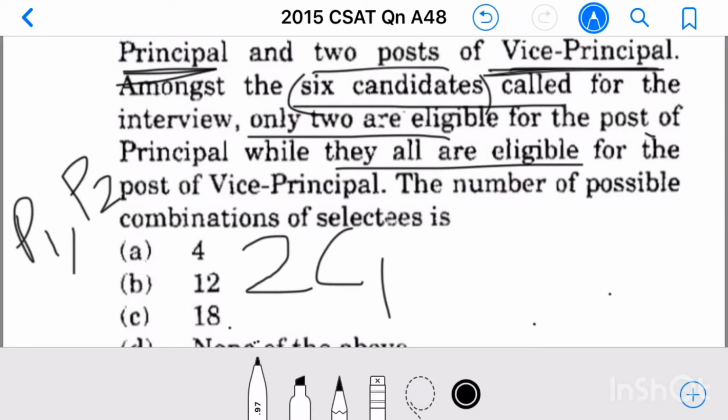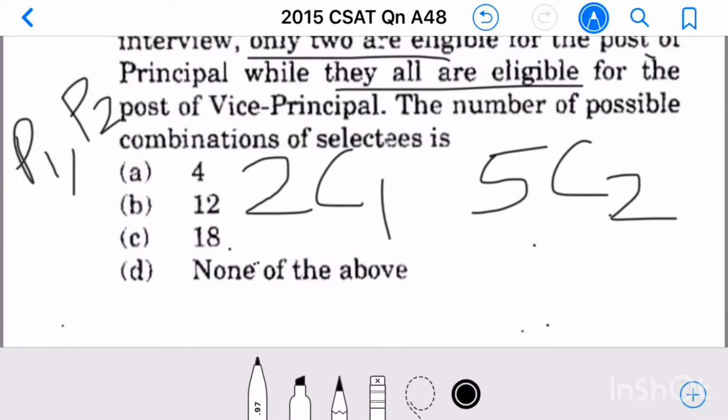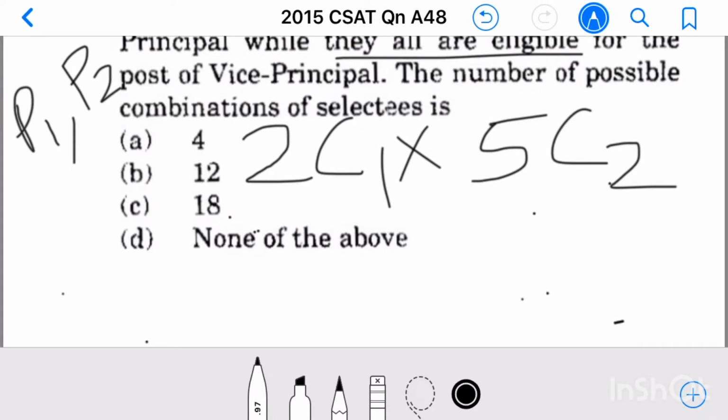Then after selecting one as principal, there are 5 candidates and all these 5 are eligible for the vice principal post, 2 vice principal posts. So we have to select 2 from 5, which is possible in 5C2 ways. Multiplying these 2, we get the total number of possible combinations.